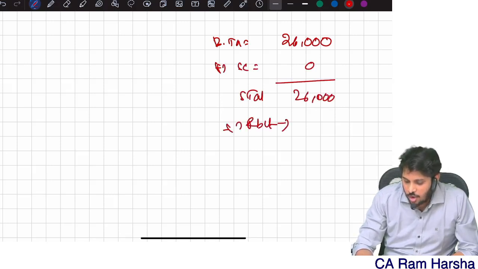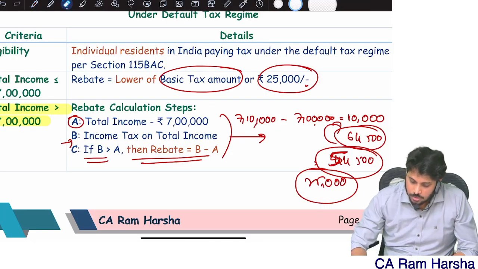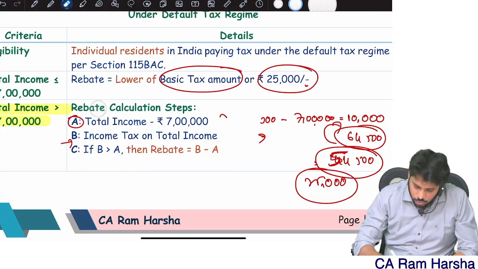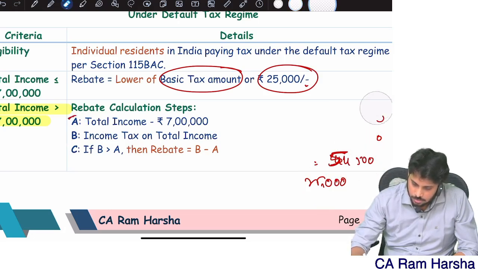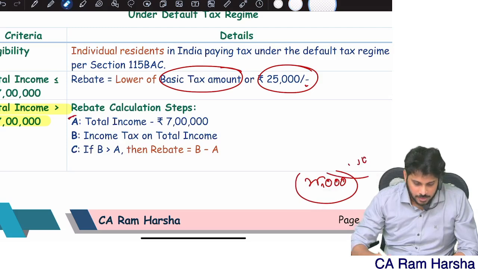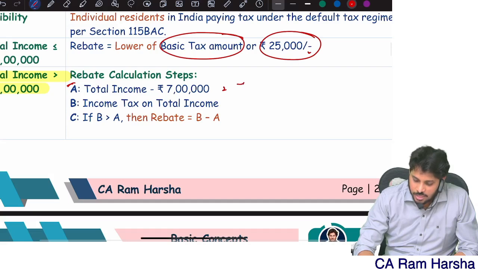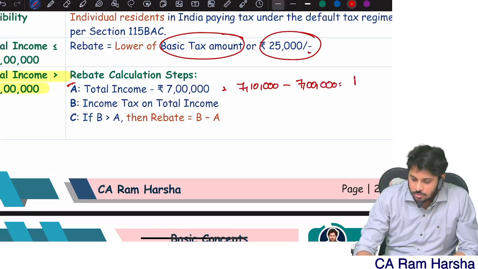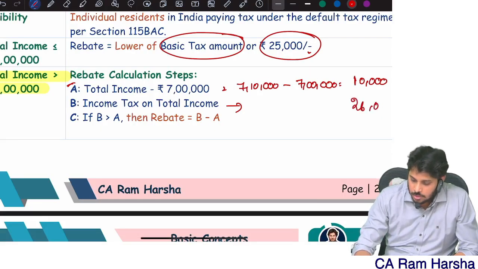Minus rebate, how much? Working note number 1. What is working note number 1? You apply this: total income minus 7 lakh is A, and tax on total income, which we just computed, is B. Is B more than A?